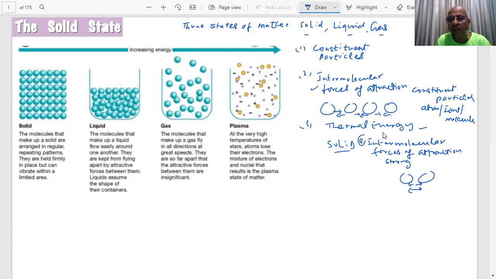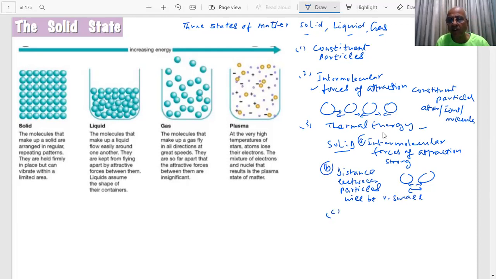The consequence is that the distance between the particles will be very small. So there is a strong attractive force, and they are very closely packed.